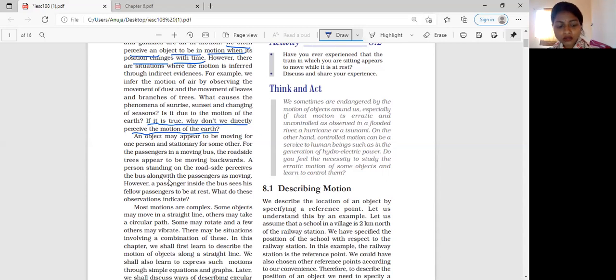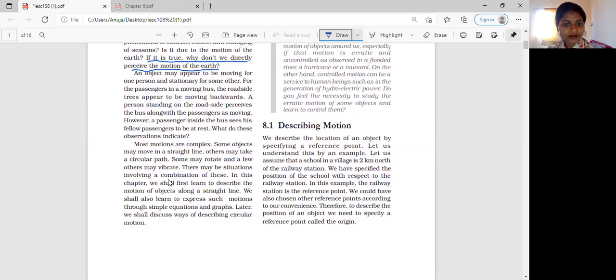For mentioning that, we need to mention the frame of reference. Without the frame of reference, we cannot say whether the things are in motion or at rest. Fine. So here, let's see what they are saying.